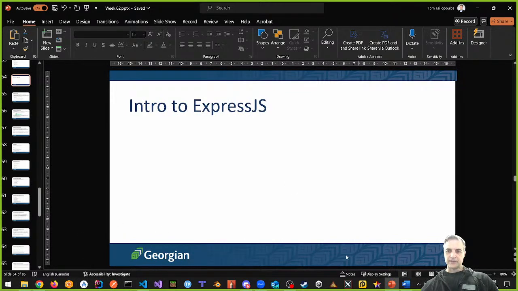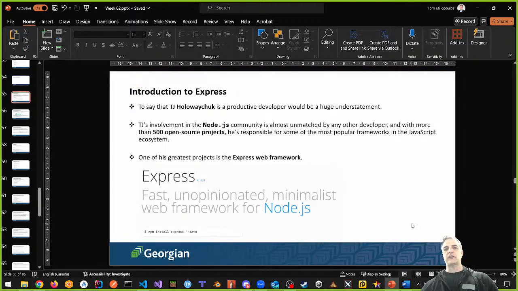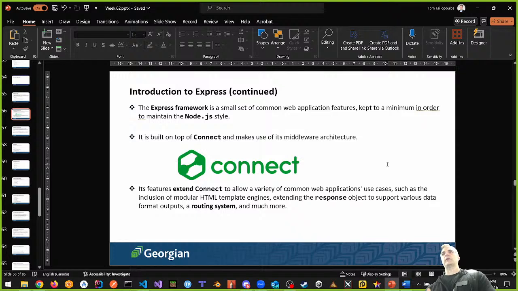Express is interesting. It was built on top of Connect. TJ Holowaychuk, a product developer, created the Express framework, and it extended what we could do with Node.js. Express is built on top of Connect, which, remember, was our first module that we started to use.